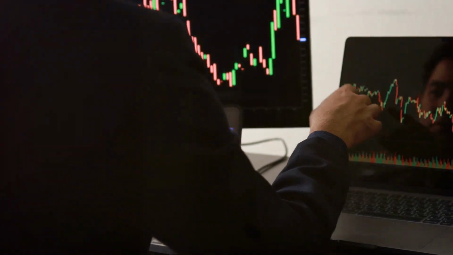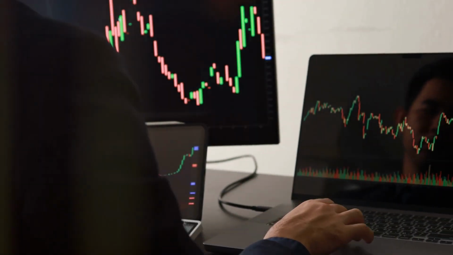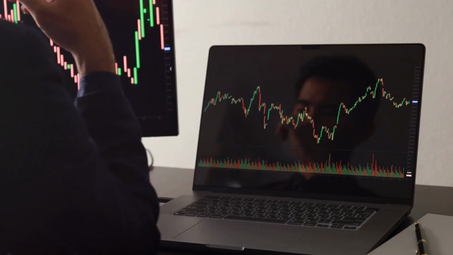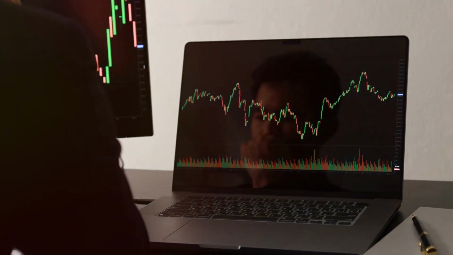Mr. Market. View the market as an irrational entity that fluctuates between extreme optimism and pessimism. They suggest buying when the market is overly pessimistic and selling when it is irrationally optimistic.